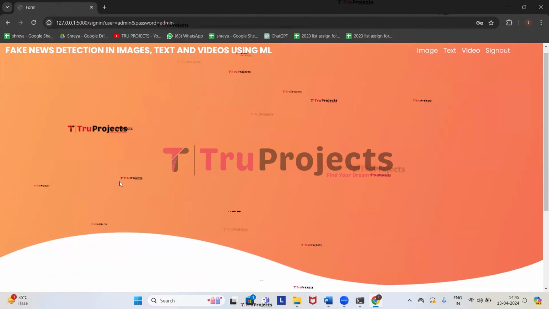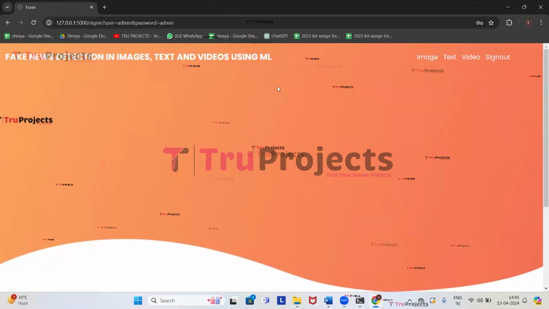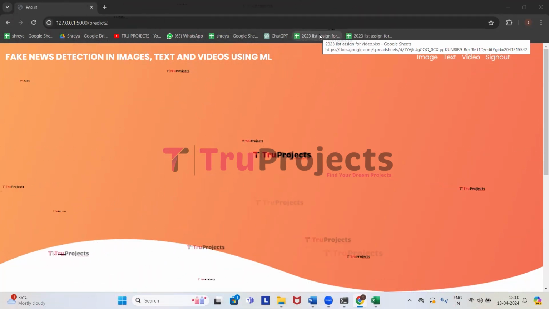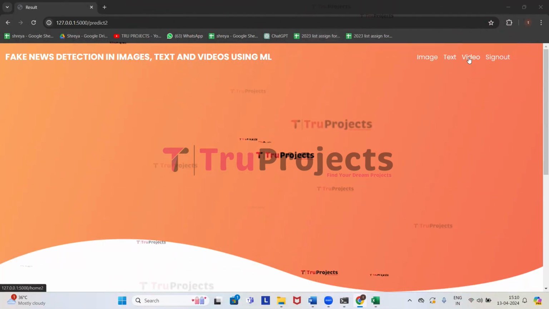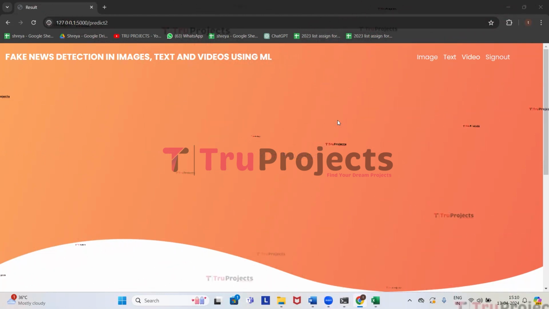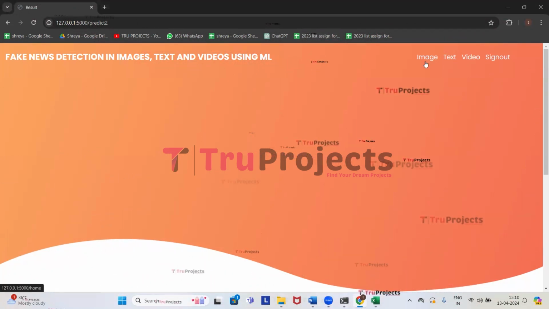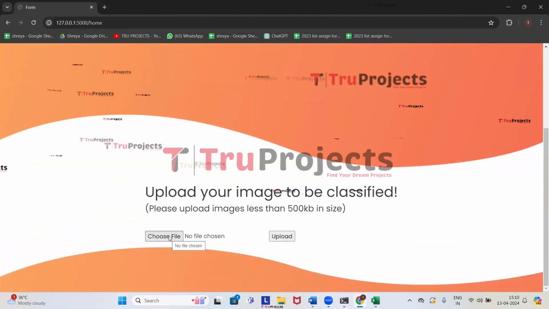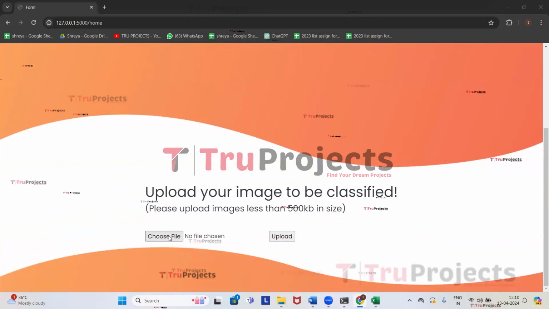We have signed in successfully and we are redirected to the prediction page. I already told you that we'll be detecting fake news from images, text, and video. So first we will detect fake news from images. So click on the image link. Here we can see a choose file button. We need to click on that for uploading the images. So click on choose file.